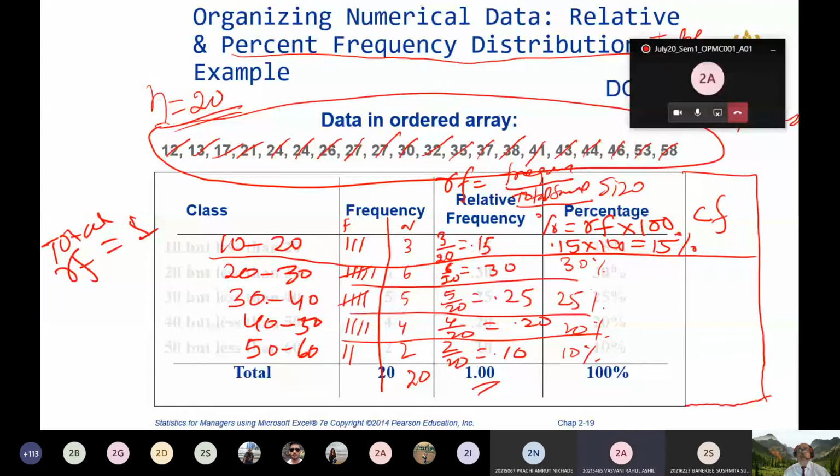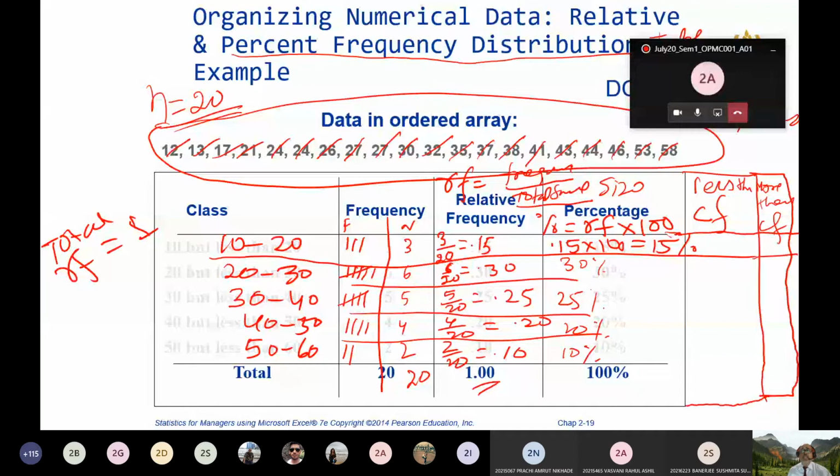Now coming to the cumulative frequency. How to count the cumulative frequency? Basically, you have to count two types of cumulative frequency: less than cumulative frequency and more than cumulative frequency. I am taking the first class, less than. How many temperatures are less than 20?